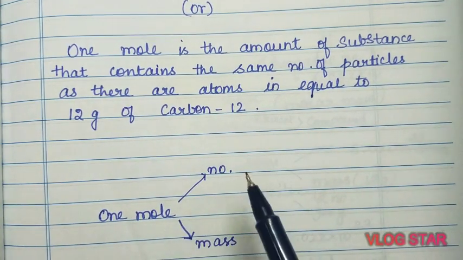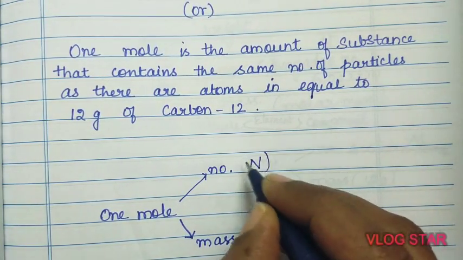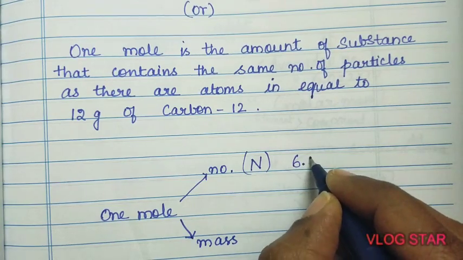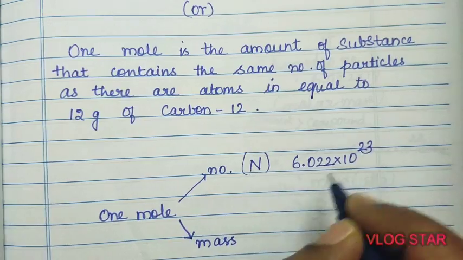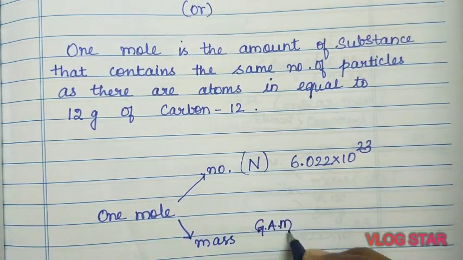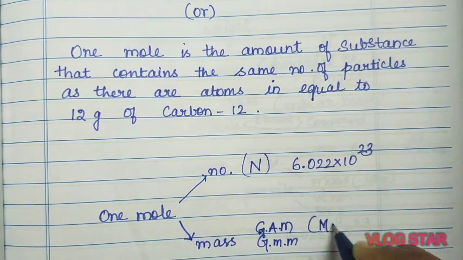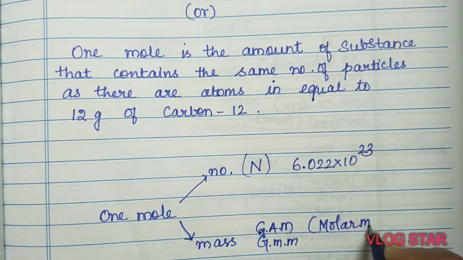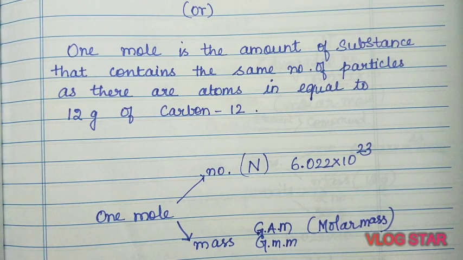So 1 mole is related to number and mass. What is this number called? This is called the Avogadro constant, which is 6.022 into 10 to the power 23. What is this mass? It can be gram atomic mass or gram molecular mass, which is collectively called molar mass. If the atomic mass and molecular mass are expressed in grams, they are called gram atomic mass and gram molecular mass, which we can collectively call molar mass.